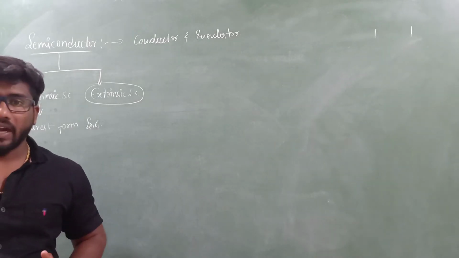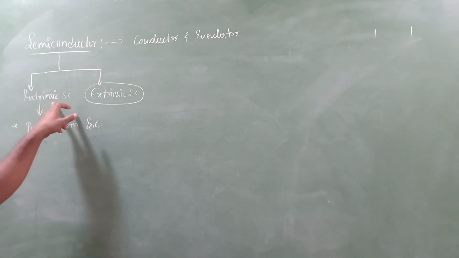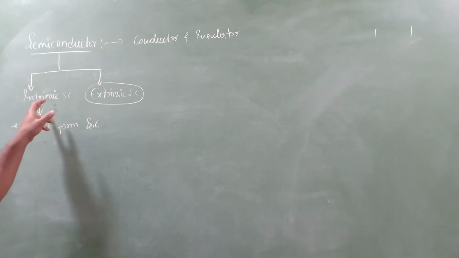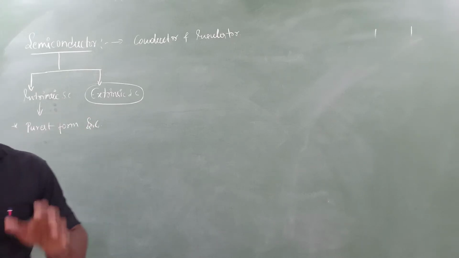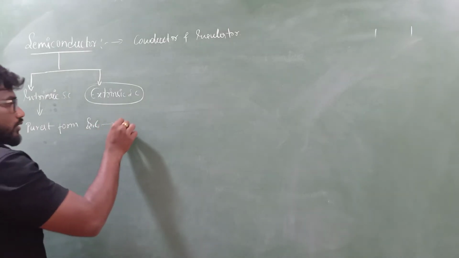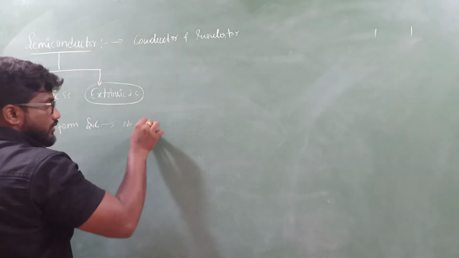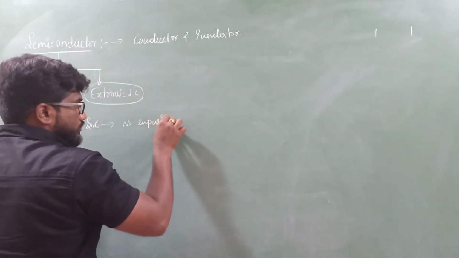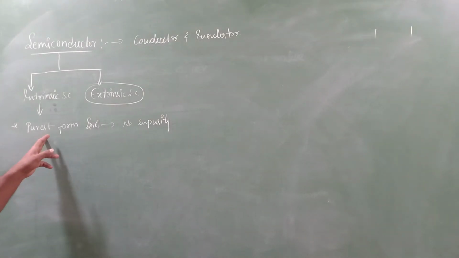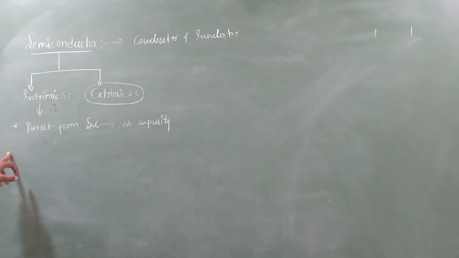So we are not going to add any impurities to this particular type of semiconductor. That is the reason why we call these semiconductors intrinsic semiconductors, or in other words the purest form of semiconductor. Here in this case no impurities were added. So the semiconductor that we get in the purest form is what we call intrinsic semiconductors.